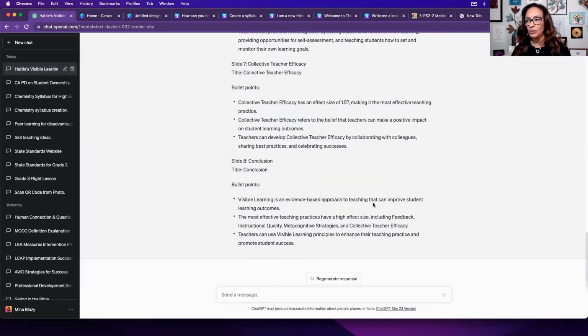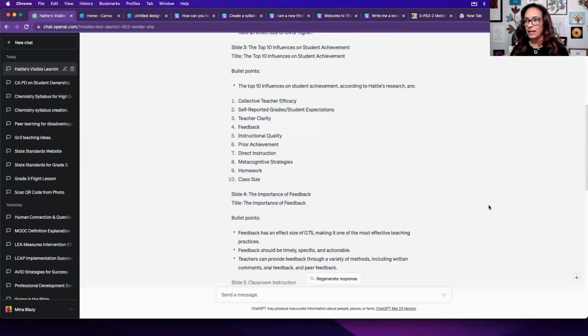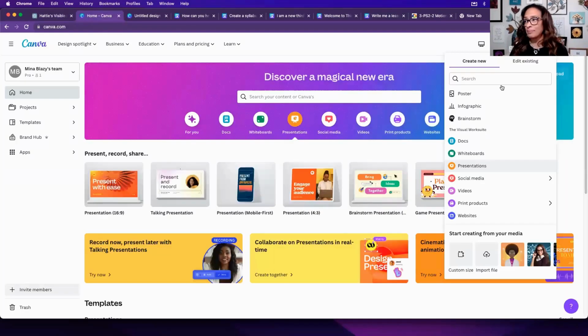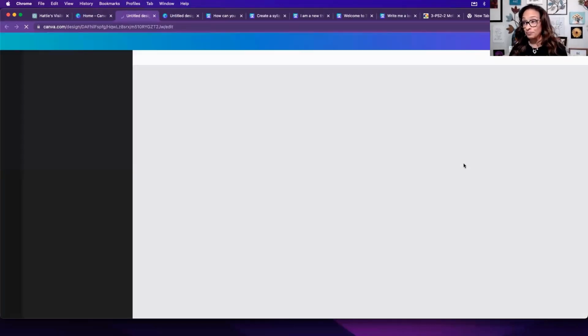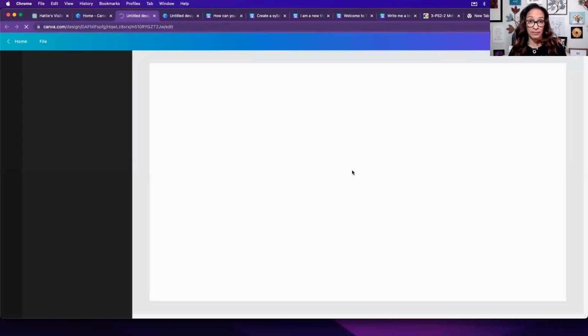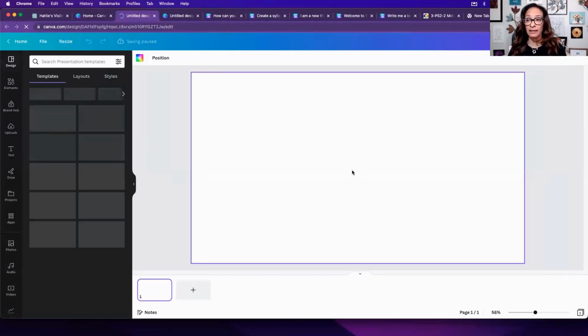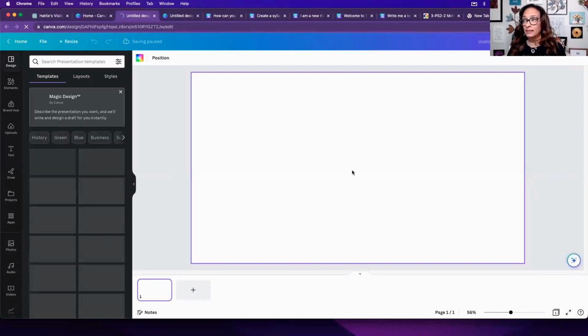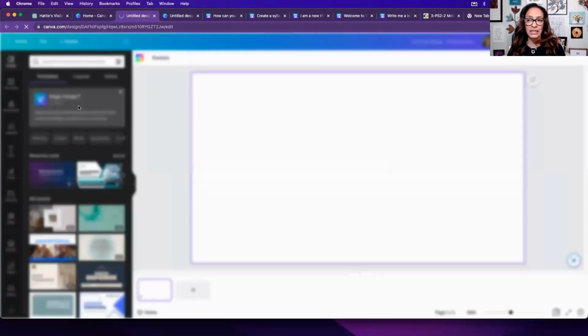And of course, you know that you'd have to create the presentation in either Google Slides or PowerPoint, or create this presentation in Canva on your own. But let's jump into Canva and see what happens when we create the presentation using Canva presentations. So I'm in Canva and it gives you Magic Design right here. So let's click on it.